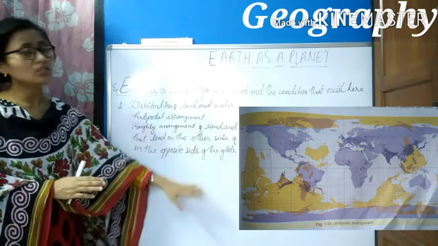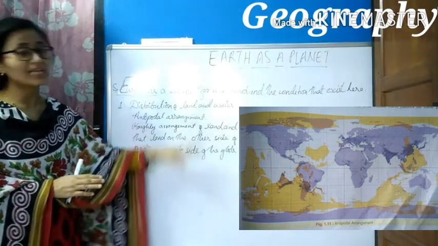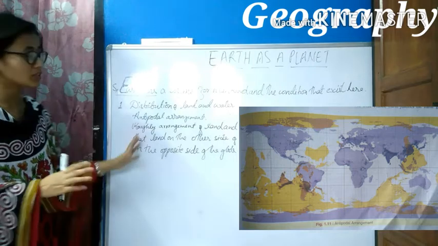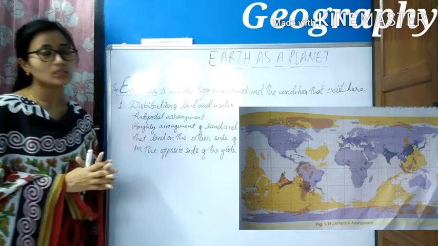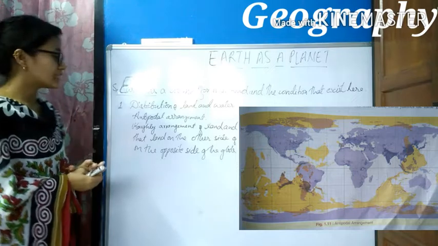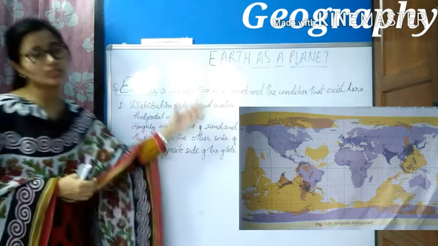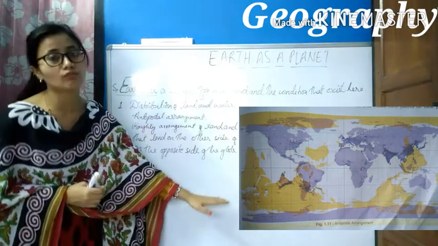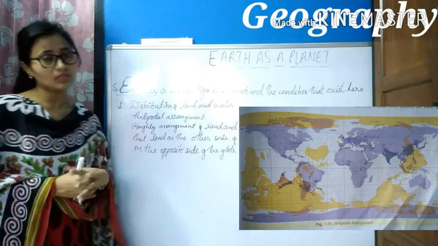This arrangement is known as antipodal arrangement, because the land on one side of the Earth is balanced by the water on the other side.